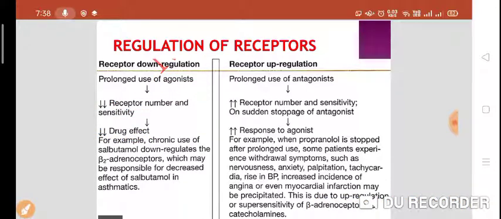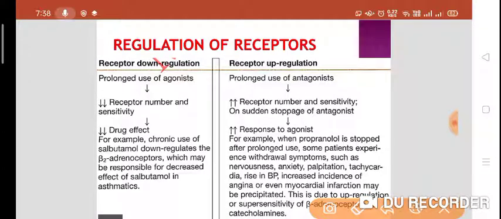We'll take example of salbutamol. Where we use salbutamol? Salbutamol is used in asthmatic patients. So prolonged use or chronic use of salbutamol down regulates the beta 2 receptors, beta 2 adrenoreceptors, which may be responsible for decreased effect of salbutamol in asthmatics. Because of chronic use of salbutamol, there is a down regulation of the beta 2 adrenoreceptors, and that's why there is a decreased response of salbutamol in asthmatics, and that is called as down regulation of receptors.